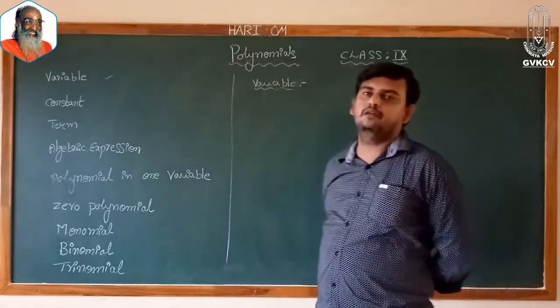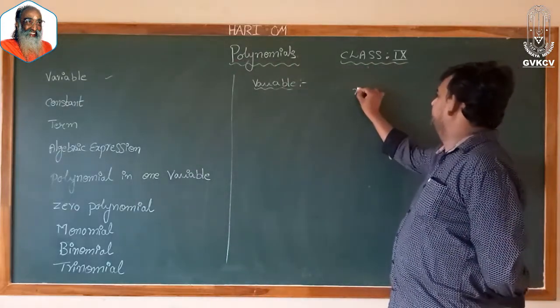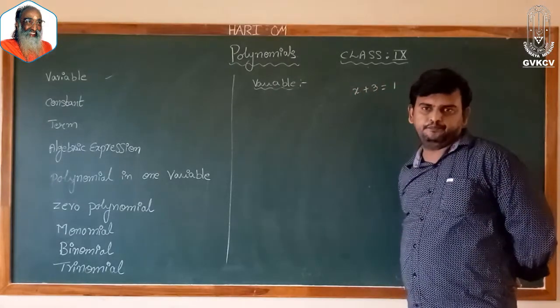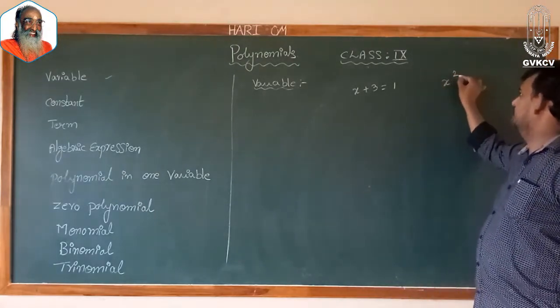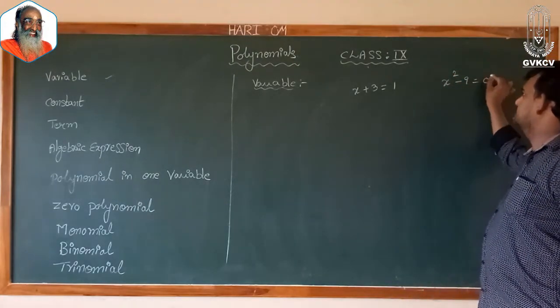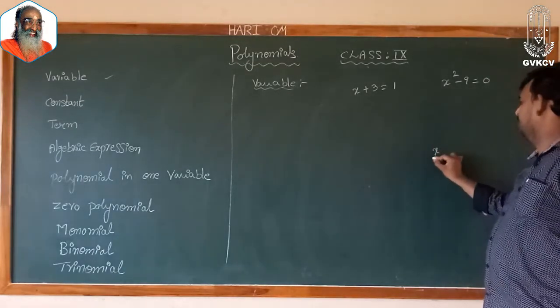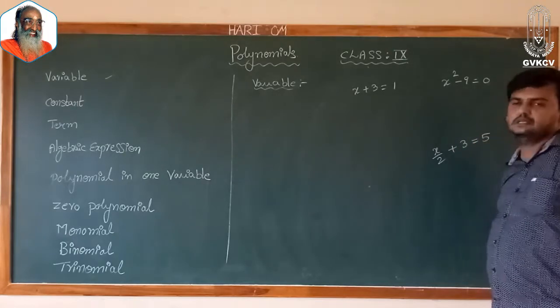Let me explain with a few examples. x plus 3 is equal to 1, it is one problem. x square minus 9 is equal to 0, it is another problem. x by 2 plus 3 is equal to 5, it is another problem.